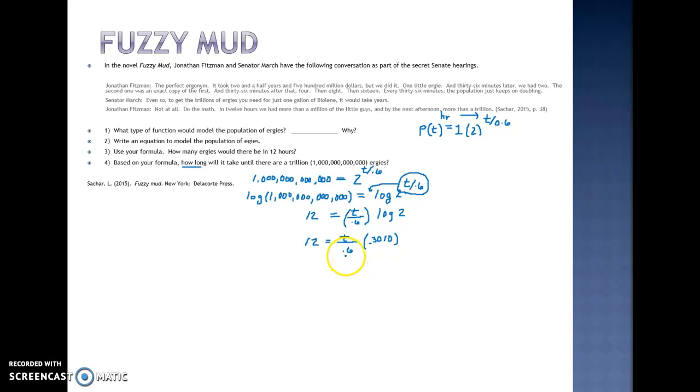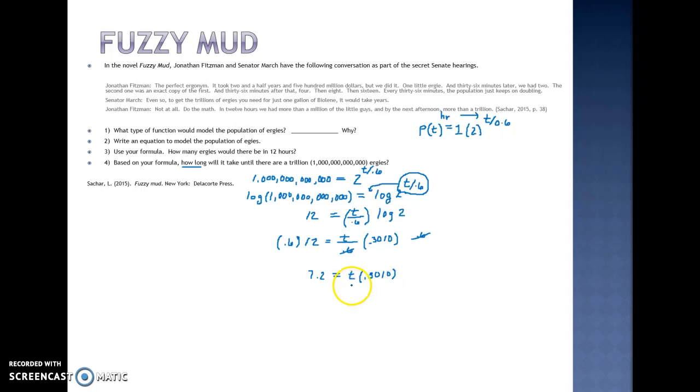For me, I like to get rid of this division. The opposite of division is multiplication. So I'm going to multiply by 0.6 on both sides. So also over here, I have to multiply by 0.6. Over here on the right, these guys cancel each other out. Multiply and divide are opposite. I do this on my calculator, so 0.6 times 12 gives me 7.2. And remaining over here on the right-hand side, I have t times 0.3010.